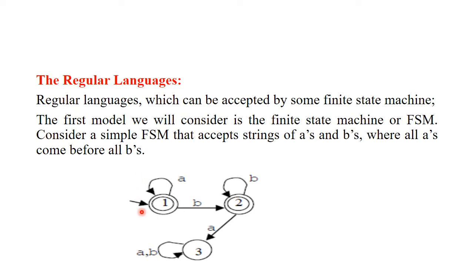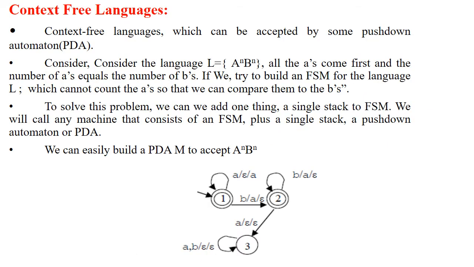So, this is the model for one of the regular languages. The input for the FSM will be a string, where one character will be taken at a time, and transitions happen, and if the string is part of this language, then finally the machine accepts it, otherwise it rejects it. The second type of language is a context free language. Context free language can be accepted by some pushdown automata, also represented as PDA.